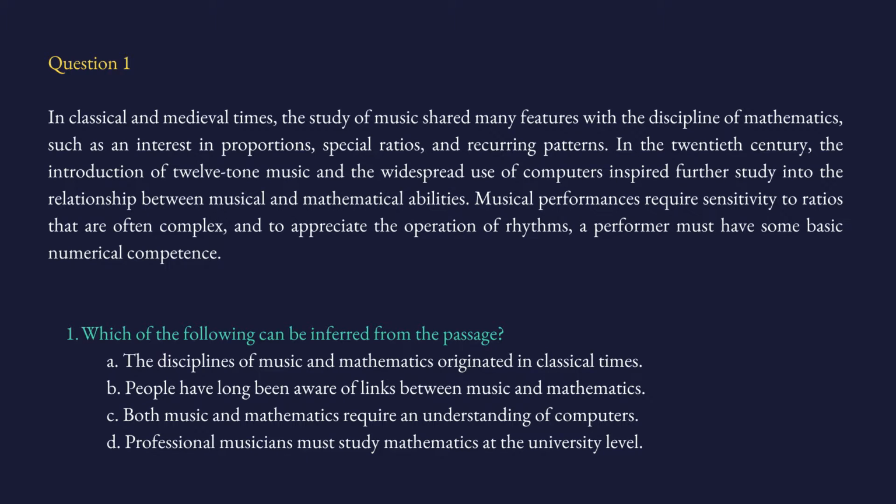The question says, which of the following can be inferred from the passage? So how different is this question from the detailed questions? Here is the point. In detailed questions, we had some keywords. We found that in the passage, we read that section and the answer was in the passage, directly stated. But here, the answer is not directly stated.